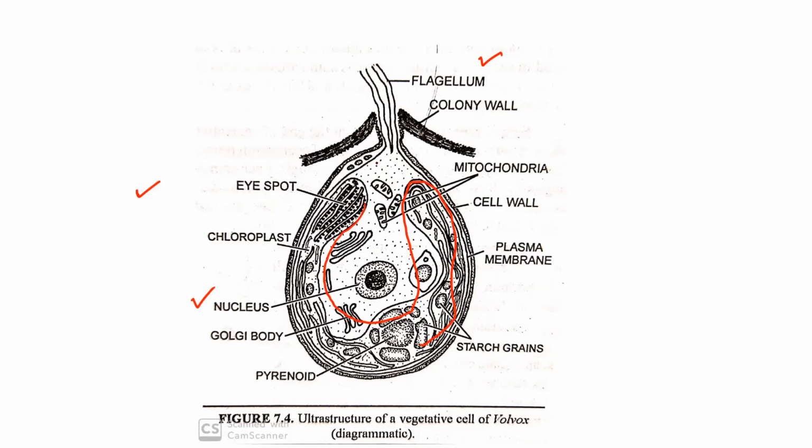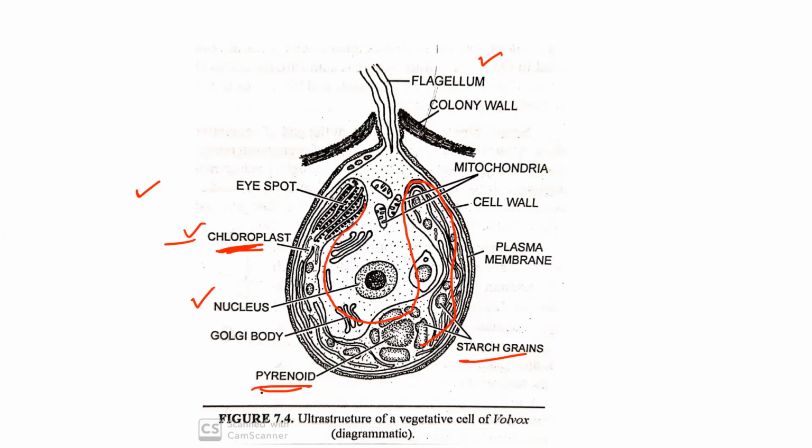And in this U-shaped structure, the chloroplast consists of a large number of other structures like pyrenoids and starch grains. As I told you, the chloroplast consists of chlorophyll and helps in photosynthesis.